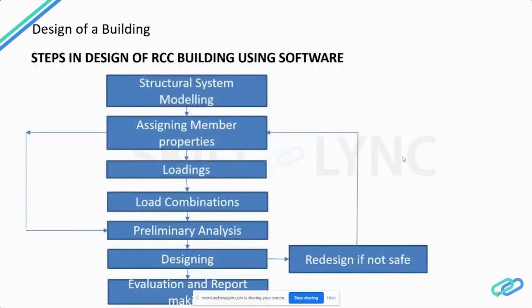Now, the steps in design for an RCC building using a software. If you are using a software for designing a building, the first thing you will be doing is modeling of the structure as per the architectural drawings provided. Even though the architects place the position of the columns, it is the responsibility of a structural engineer to go through and approve the column positions of an architect.